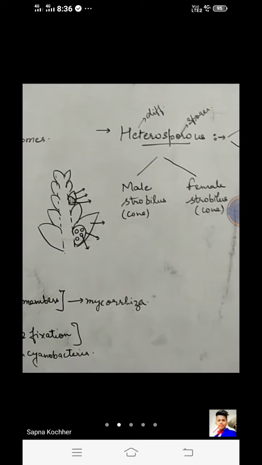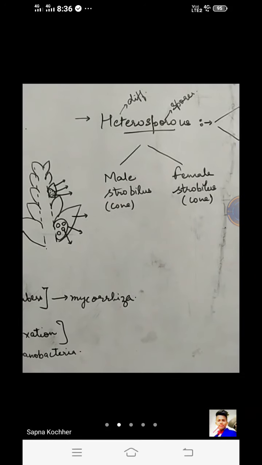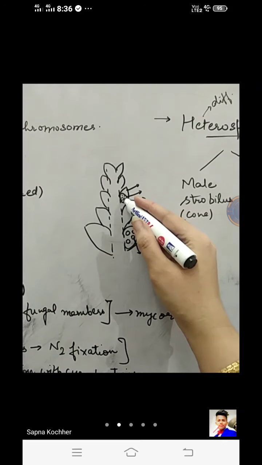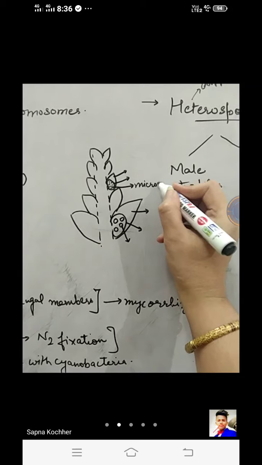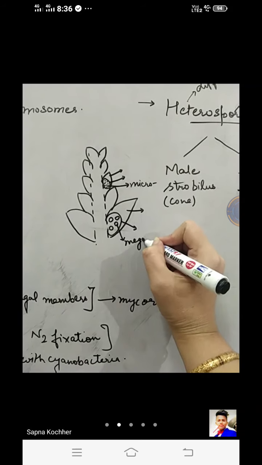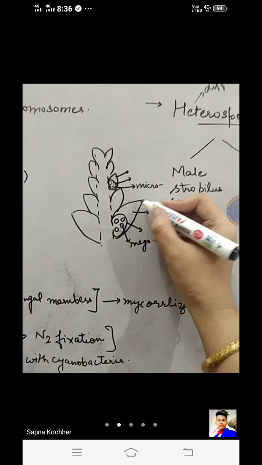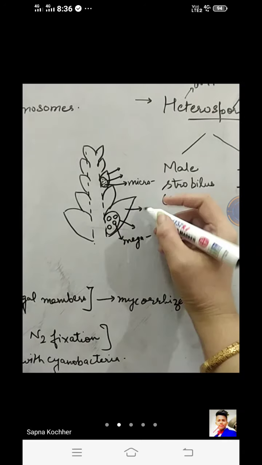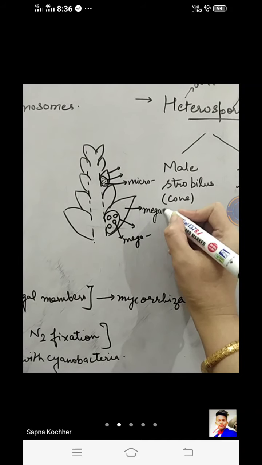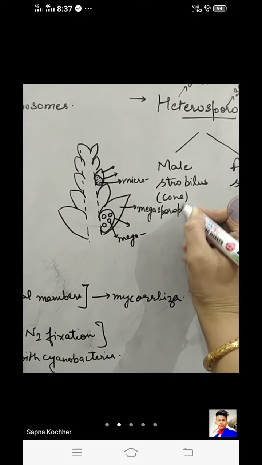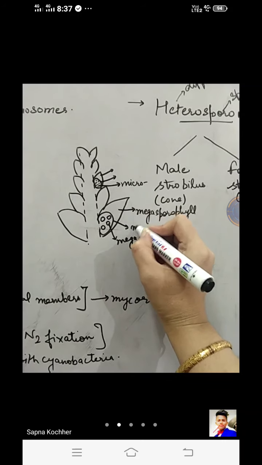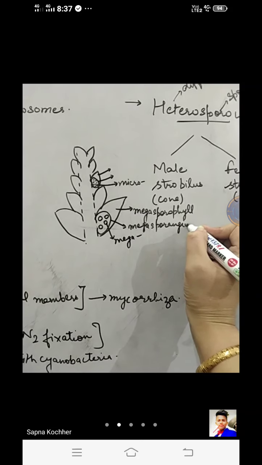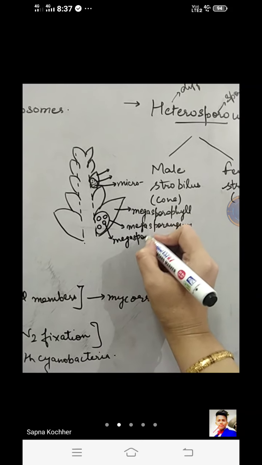Fine. Coming to the next, talking about the male cones and the female cones. Whenever gametes like these spores are produced, I told you these are the microspores and these are the megaspores. Whenever these are being formed, they will always be formed over the sporophyll structure. Sporophyll is the leaf-like structure. Okay, so this is the megasporophyll. They carry a sac-like structure called the megasporangium, in which the megaspores are packed.